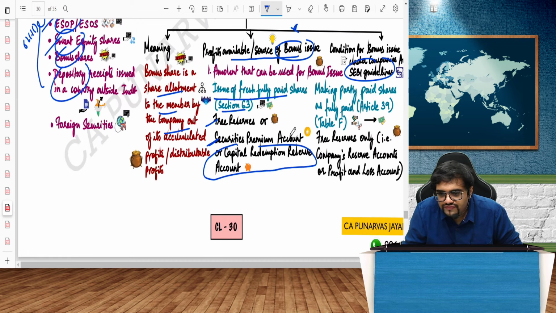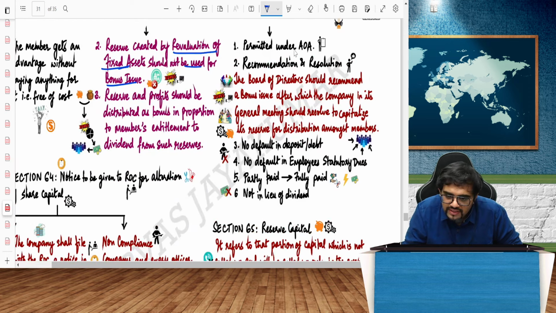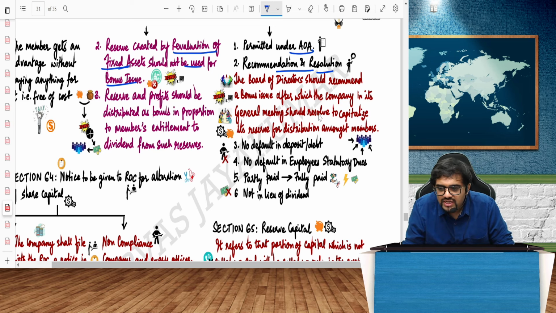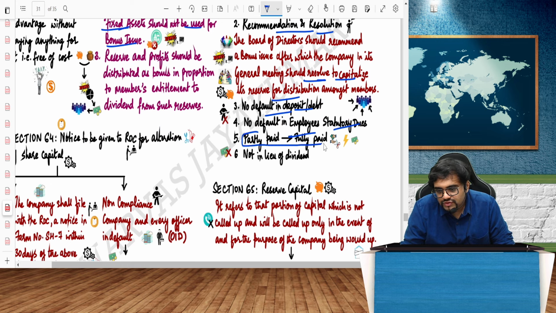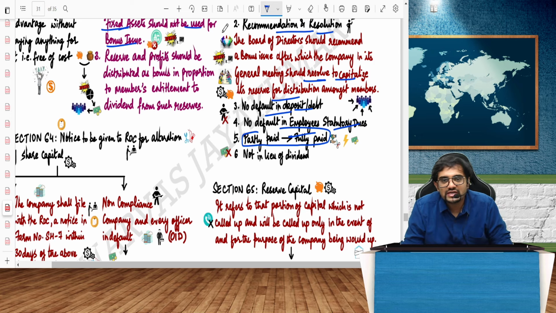So what are the conditions for bonus issue? These are the conditions here. It should be permitted under the AOA. Recommendation and resolution must be there. The board of directors should recommend a bonus issue, after which the company in general meeting shall resolve to capitalize the profit. So first there should be a board resolution where they recommend, and then a shareholders' resolution when they actually resolve. No default in deposit or debt. No default in employee statutory dues. Partly paid shares should be converted to fully paid, and it should not be in lieu of any dividend.